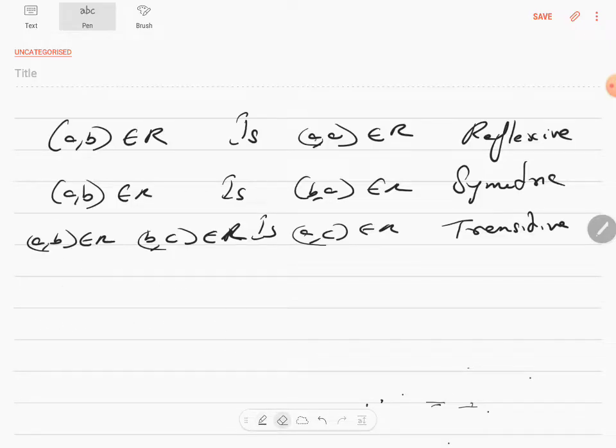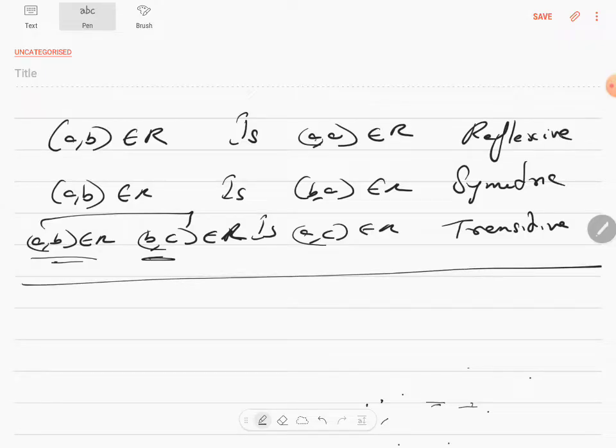However, if you all belong to one school, they're all friends. So (a, b) is an element of R, (b, c) is an element of R, is (a, c) an element of R? Then it becomes transitive. So here you need to include two elements, (a, b) and (b, c), to check for transitivity. These are the general things that you're supposed to know. If all three hold, then you call it an equivalence relation. An equivalence relation is one which is reflexive, symmetric and transitive.